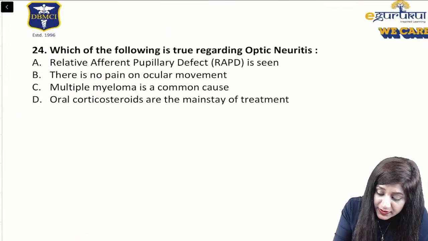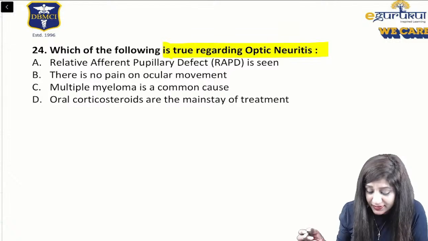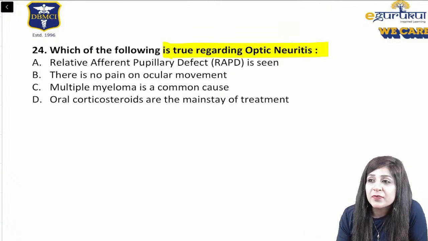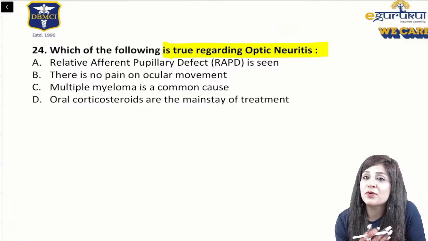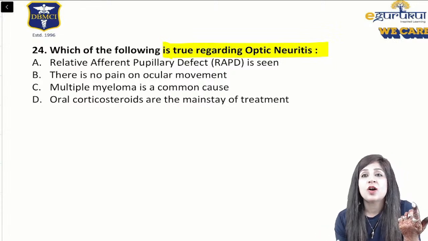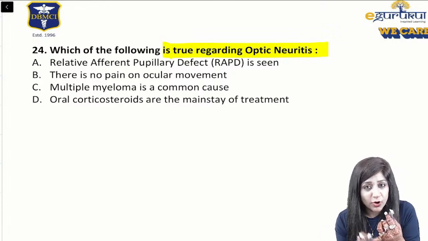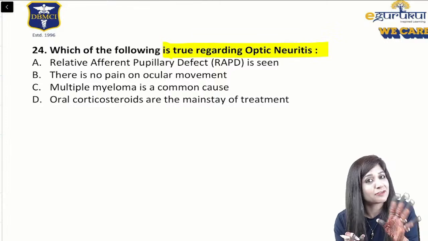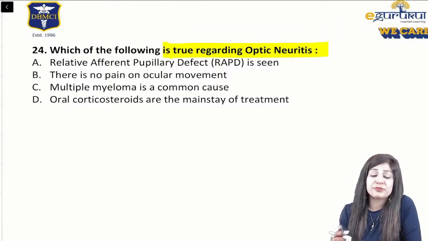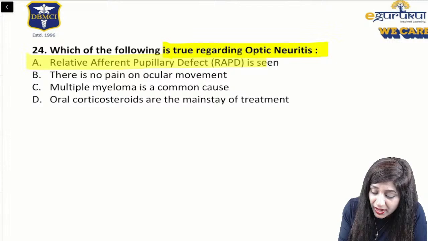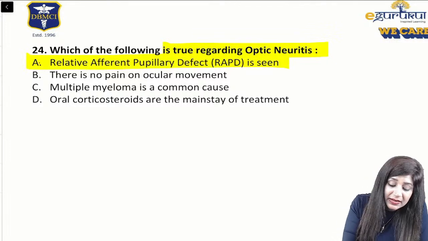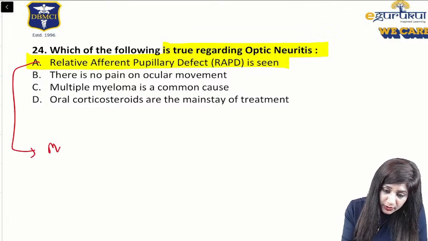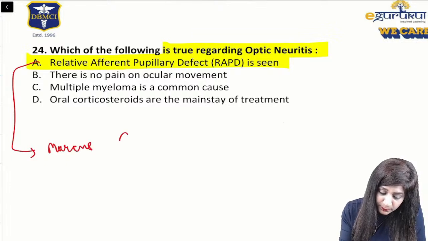Okay, now see the next question. What is true regarding optic neuritis? This was one question where they had included the whole of optic neuritis. One option is on the causes, one on symptoms, one on signs, and one on treatment. If you read, the first option is correct: RAPD. RAPD is also called the Marcus Gunn pupil.